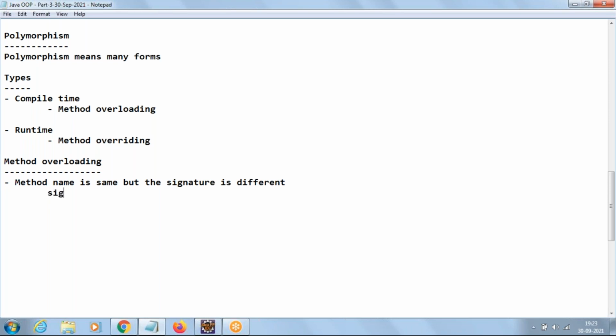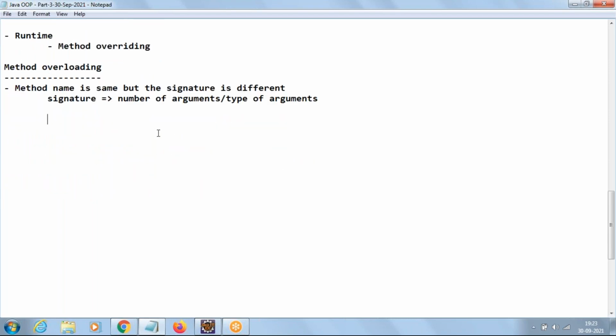What is signature? Signature means number of arguments or type of arguments. Let me elaborate. If you take a method named area, and to this area method we are passing 3 integer arguments. If you take the method name area and we are passing 2 integer arguments. If you observe, the method name is the same, area, area, but what about arguments? The first area method is taking 3 integer arguments, the second is taking 2 integer arguments.